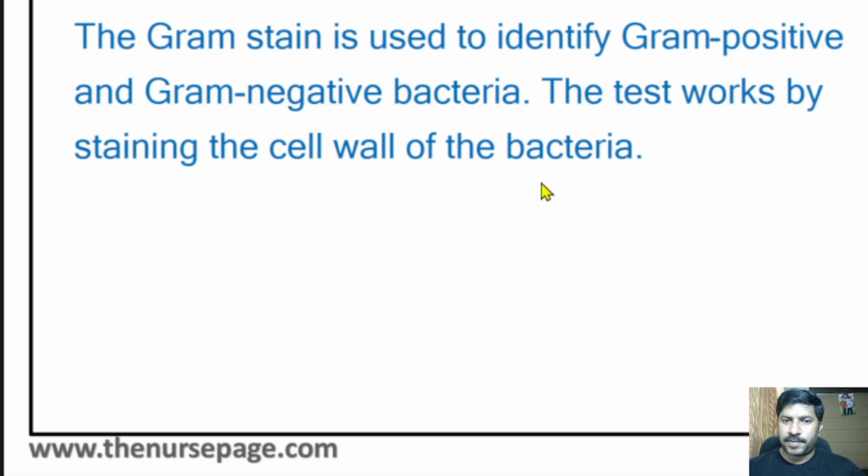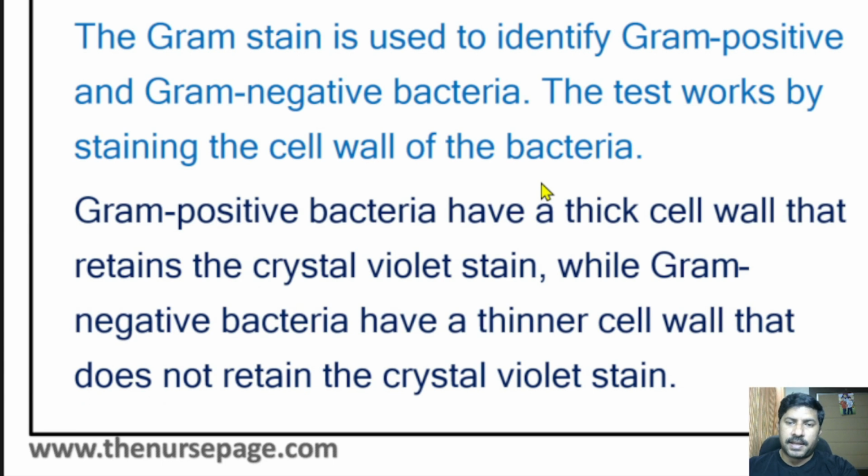That means we put a staining material over the slide, and after that there will be a wash. After the wash, if the bacterial cell wall retains the color, it is gram positive bacteria. If it does not retain the color, it is called gram negative bacteria. Gram positive bacteria have a thick cell wall that retains crystal violet stain, while gram negative bacteria have a thinner cell wall that does not retain the crystal violet stain.